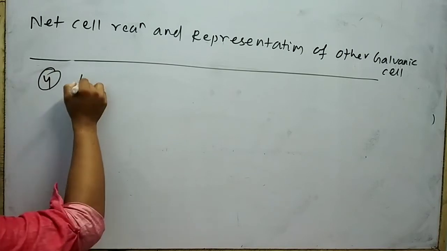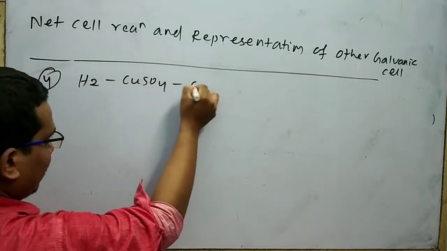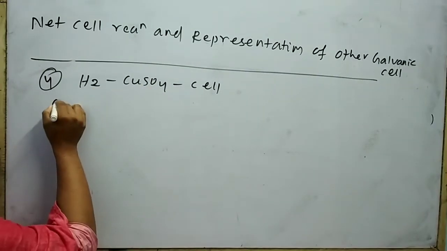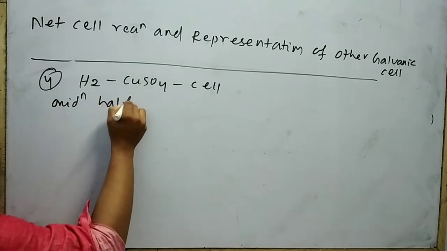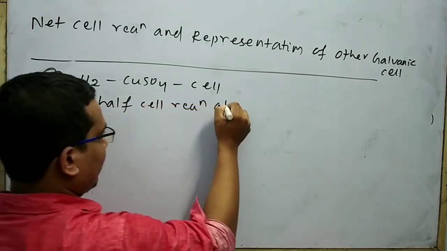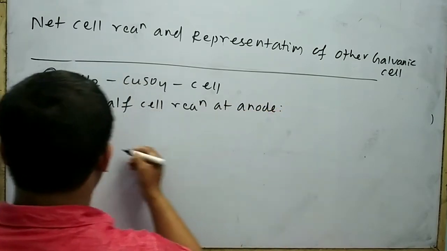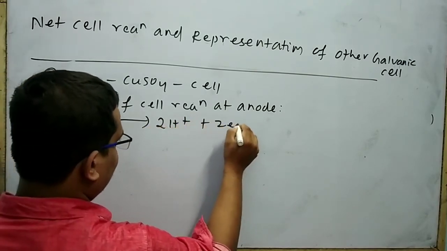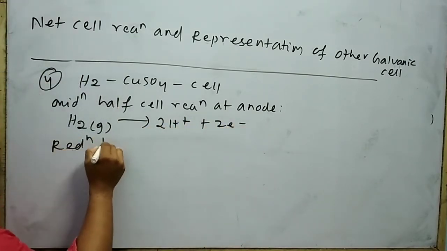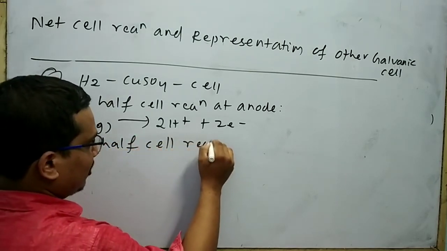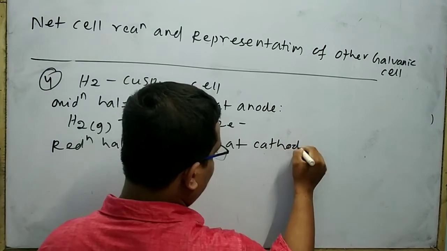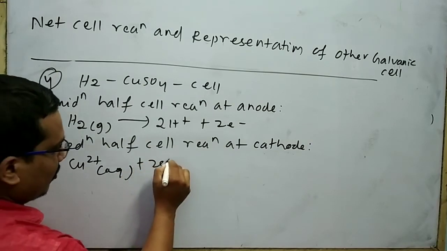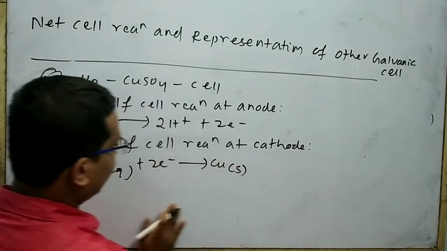Next cell is your H2 CuSO4 cell. This part undergoes oxidation, this part undergoes reduction. So I can write the oxidation half cell reaction at anode: H2 gas gives 2H+ plus 2 electrons. The reduction half cell reaction at cathode is Cu2+ aqueous plus 2 electrons gives Cu solid.